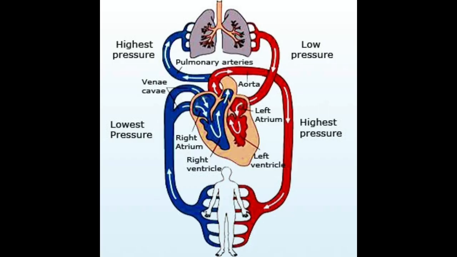Now this is a picture of the circulatory system. Blood circulation is shown here from the lungs to the heart and other body organs. From the starting, we will start with circulation. The blood is circulated around the body in blood vessels, moving in a circular manner.